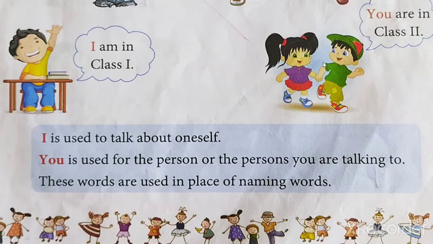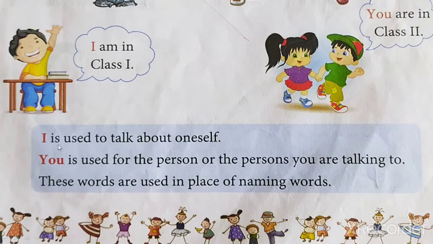Similarly, see here these two children. You are in class 2. They will say that you are in class 2. They both are talking. So this boy is talking to the girl that you are in class 2. He is speaking about the girl. He is talking to the girl. So he will use you are in class 2. Understood this? Yes. So now we will see how I and you are used.